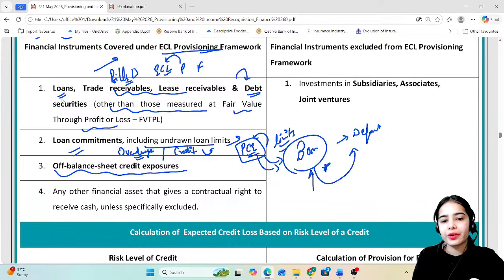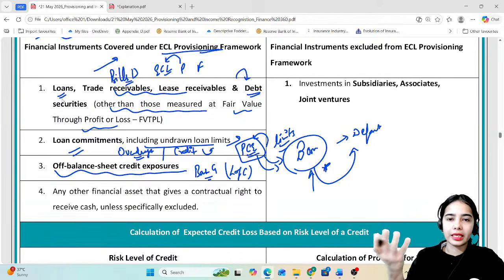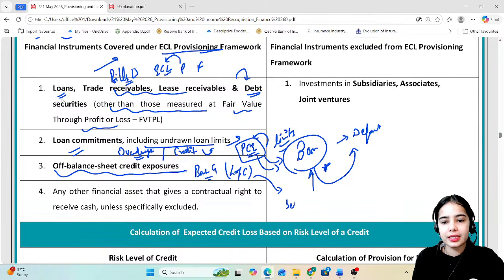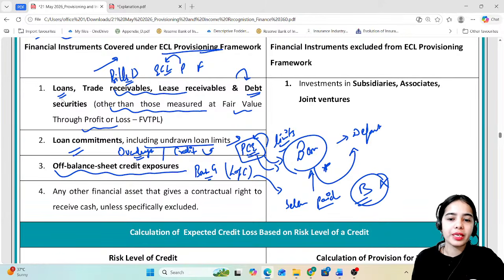Off balance sheet credit exposures, that is the bank guarantee, where the bank has given the guarantee, or the letter of credit, where the seller will be paid by the bank if the buyer defaults, and the bank will be responsible for paying the seller. Okay, so letter of credit is basically for trade.